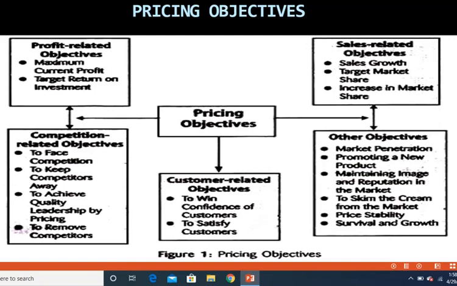That is possible. And the next competition related objective is to remove competitors. Your further aim should be to remove this competition, because you should aim to get a better market share and thereby remove the competitors from the market. That is the success of a business organization, that one should always be aiming at removing the competition. Then only you can survive in the market.